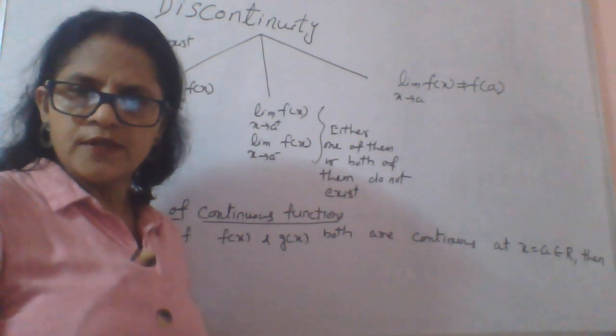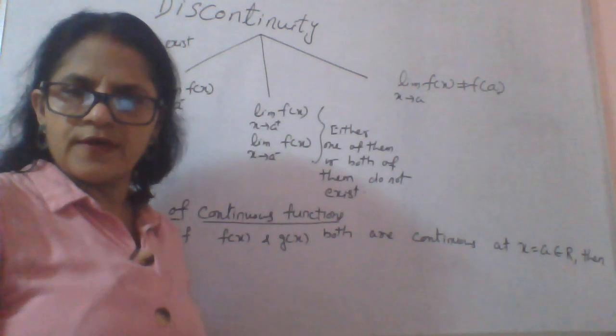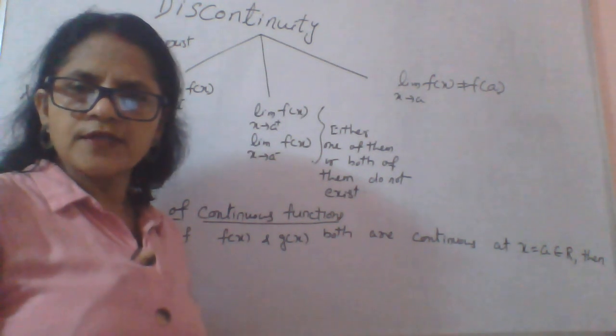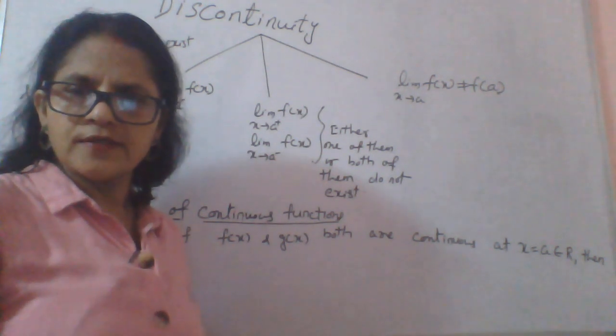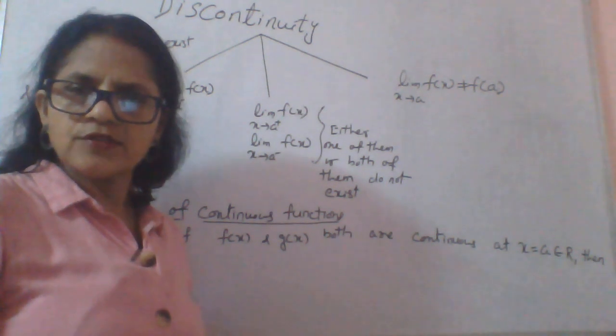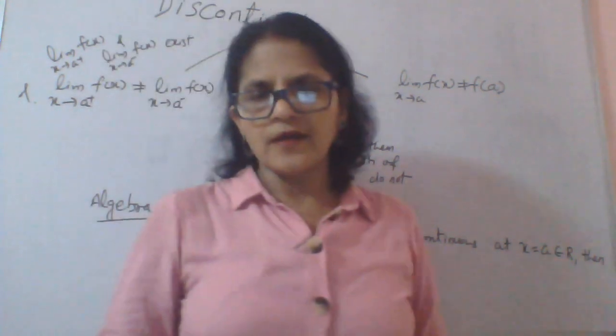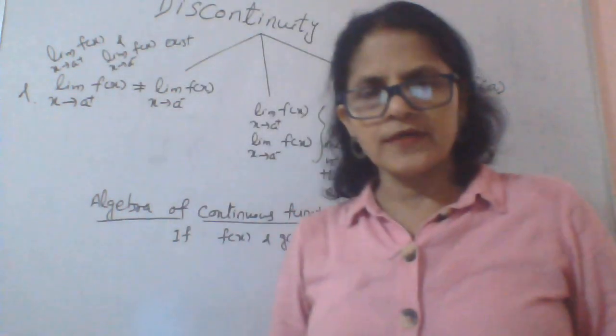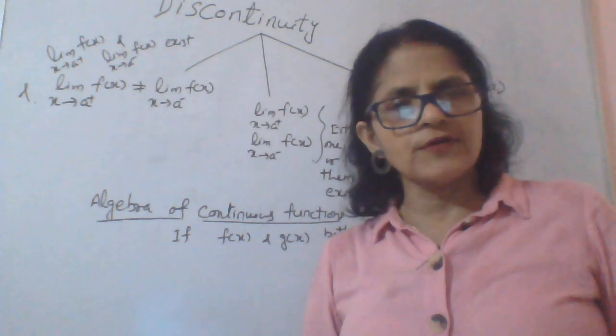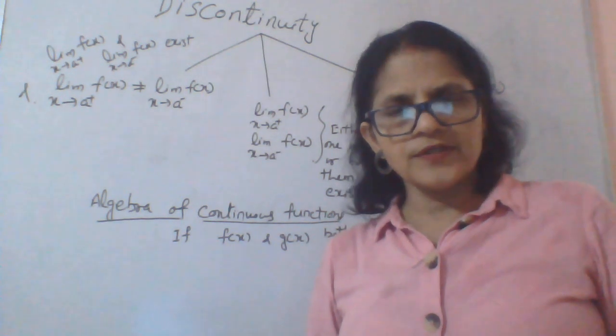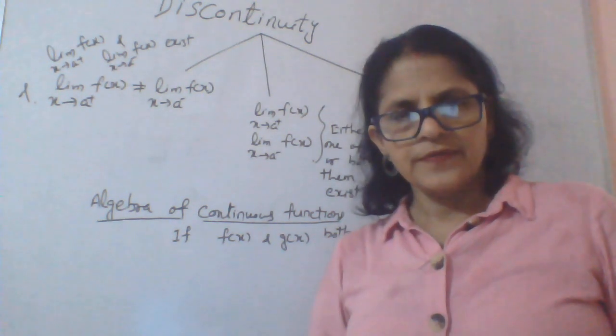For example, suppose f(a) is not defined. Suppose f(x) equal to 1 by x. So 1 by x is not defined at x equal to 0. It means we can't say f(x) equal to 1 by x is a continuous function at x equal to 0, because at x equal to 0 it is not defined.